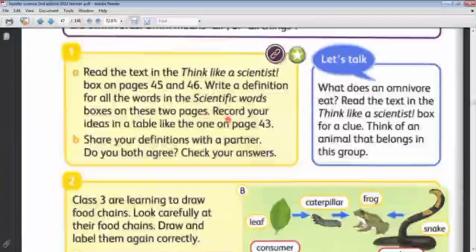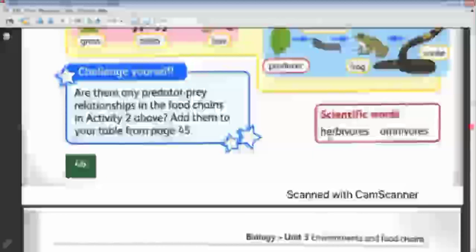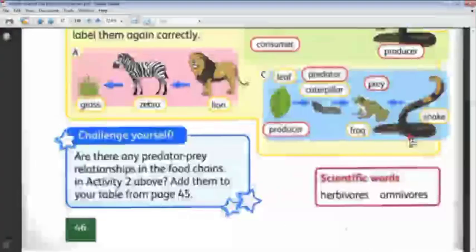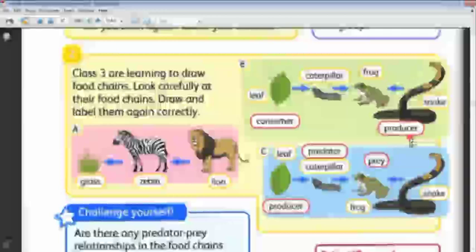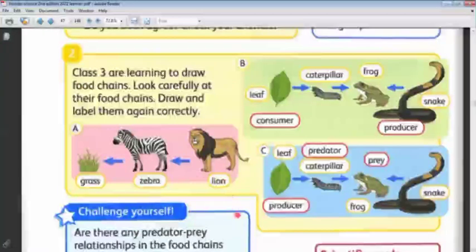Record your ideas in a table. You want from us to make the definition for all these scientific words that we have. Herbivores and omnivores, I think you know its definition. These are some examples of food chains that have some mistakes. We want to find the mistakes that are present in these 3 food chains.